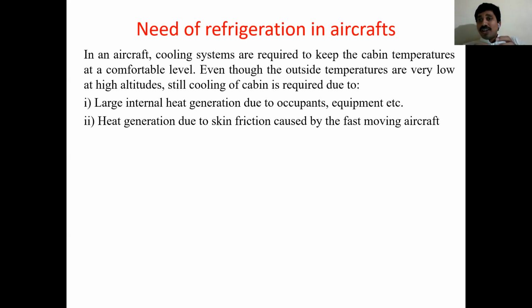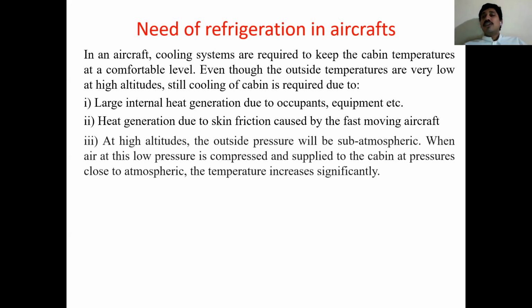Due to this contact at high velocity, friction develops. This friction is called skin friction. Due to this skin friction, some amount of heat will be generated. That heat will pass to the cabin, so automatically cabin temperature rises. So you need to maintain refrigeration for that. That is also one of the reasons for maintaining a refrigeration system.